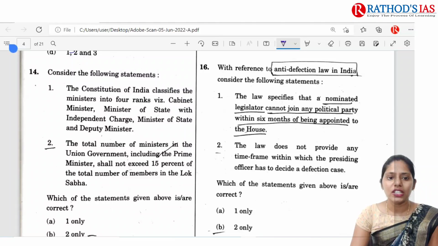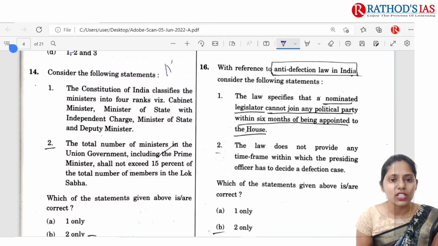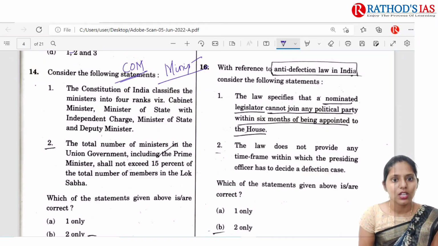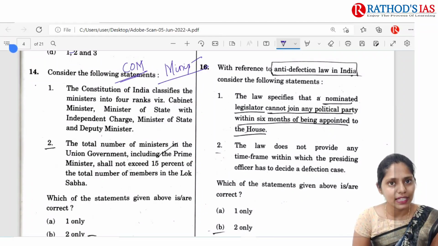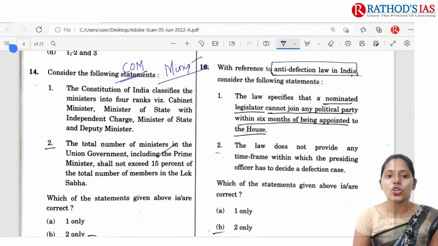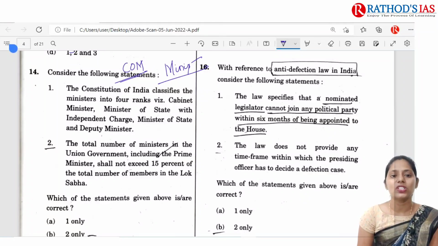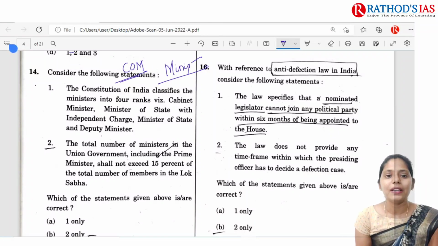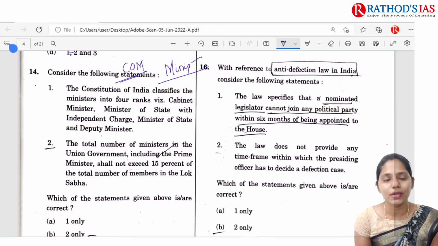And the next question here is, consider the following statements. This question is mainly talking about ministers. If you're talking about the Council of Ministers, the first statement given here is, the Constitution of India classifies ministers into 4 ranks, like cabinet ministers, Minister of State with independent charge, Minister of State and Deputy Minister.